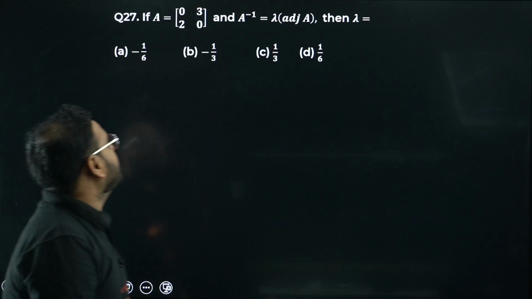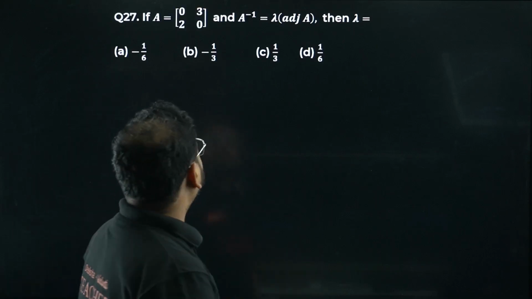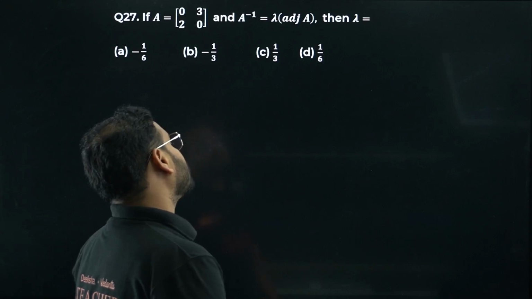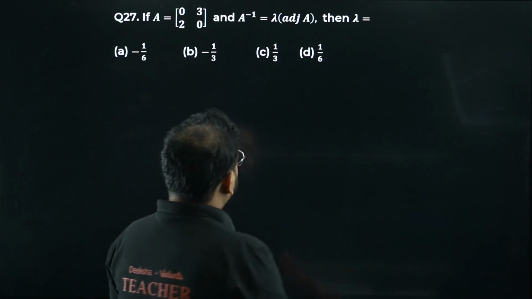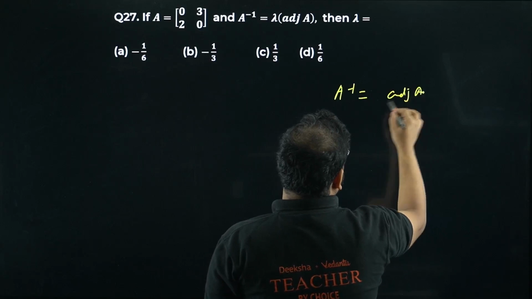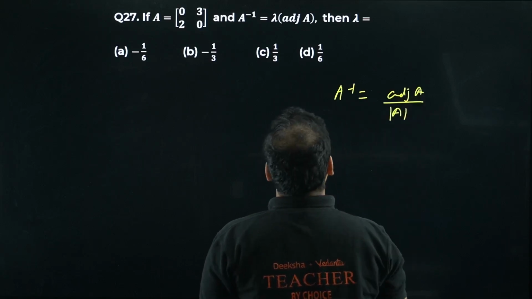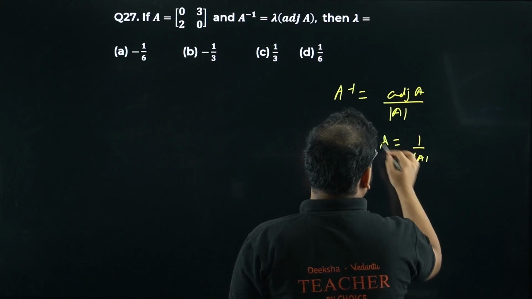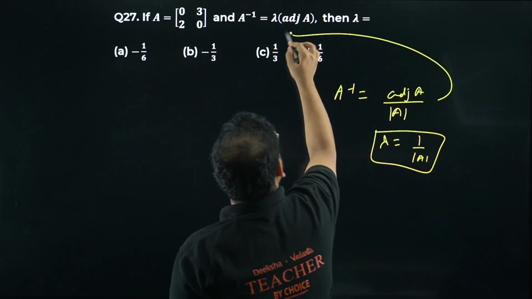27 now. Let me show you what they have given here. If A equals the given matrix, finding A inverse is given as lambda times adjoint A. We know A inverse is given by adjoint A upon determinant of A. So basically they are saying that lambda equals 1 by determinant of A. Compare this to this.